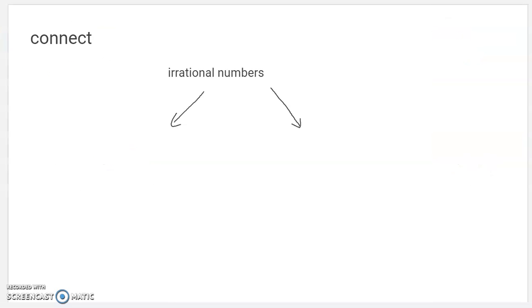So irrational numbers we talked about yesterday. Irrational numbers are numbers that cannot be written as a fraction. There's no way to do it. They are never ending, and they are never repeating. They're decimals that don't repeat and they don't end. If they repeat or they end, they can be written as a fraction. If they don't, they can't.